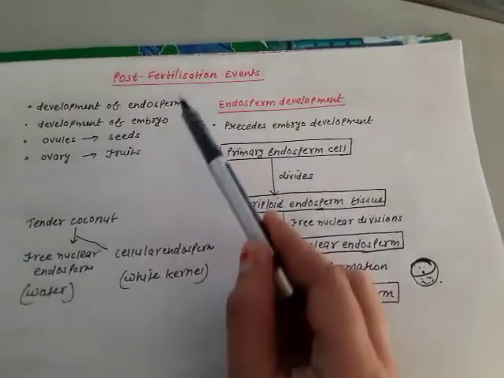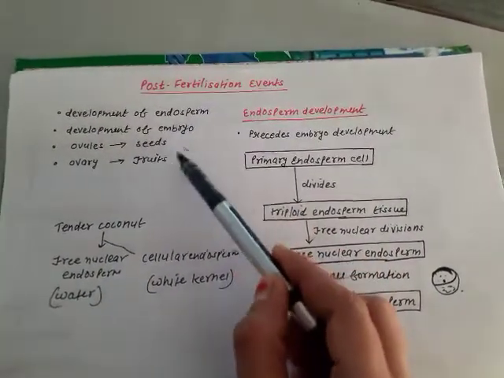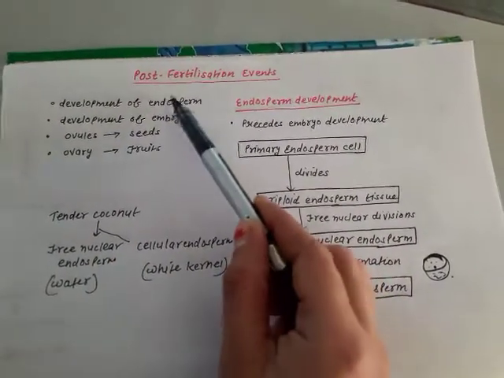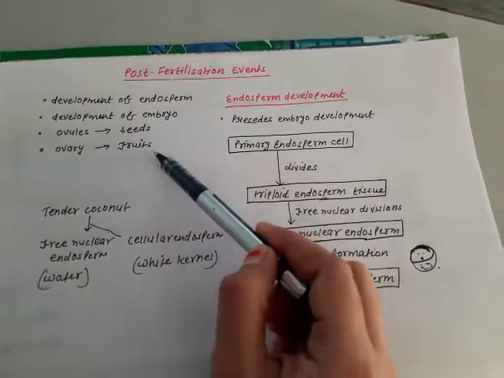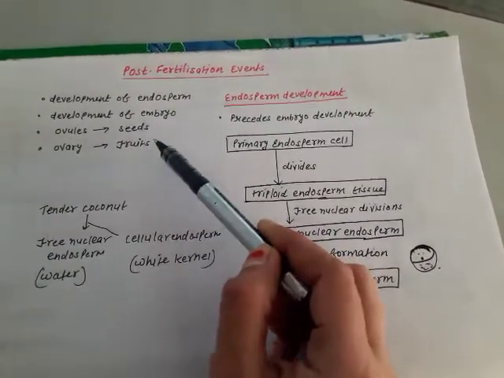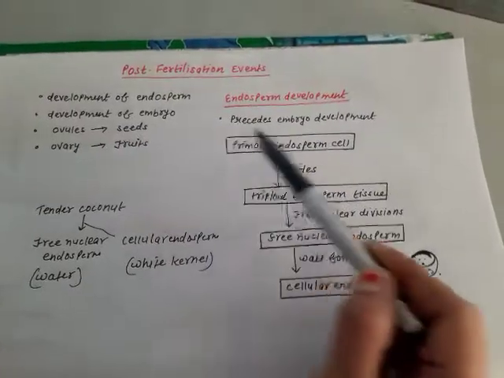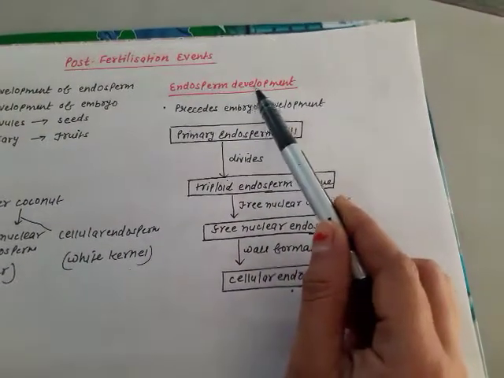Let's revise. These 4 are the post-fertilization events, and these events will take place immediately after double fertilization. During endosperm development, what happens?